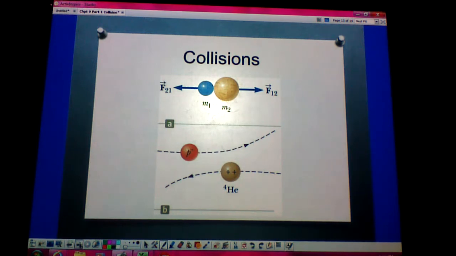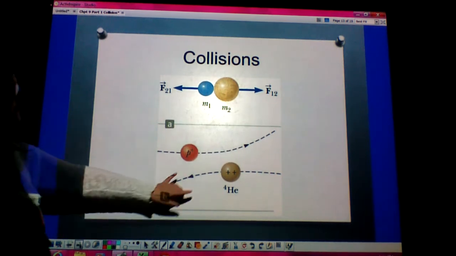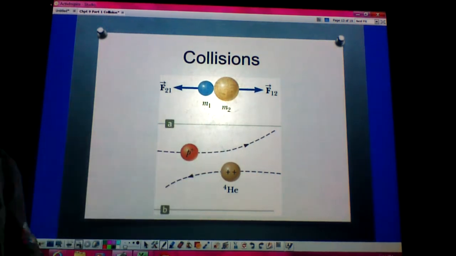And the collision doesn't need to include physical contact between the two objects, because, for example, we could have our collision happening between subatomic particles. So let's say right here, I have a collision that's mostly just between the forces that are acting on those particles, and that collision is still considered a collision where momentum is still conserved. So it doesn't necessarily have to include physical contact. As long as there are forces between the particles, we can still have a collision.